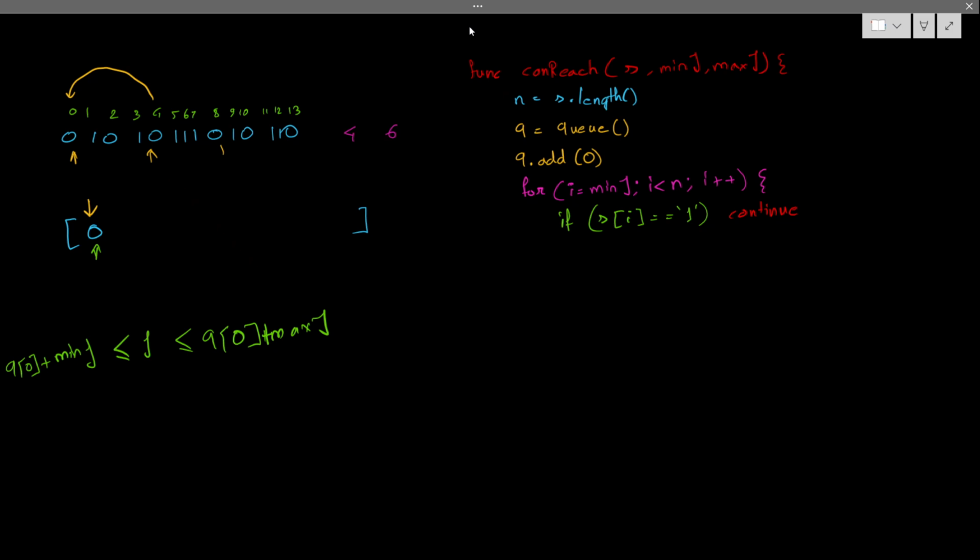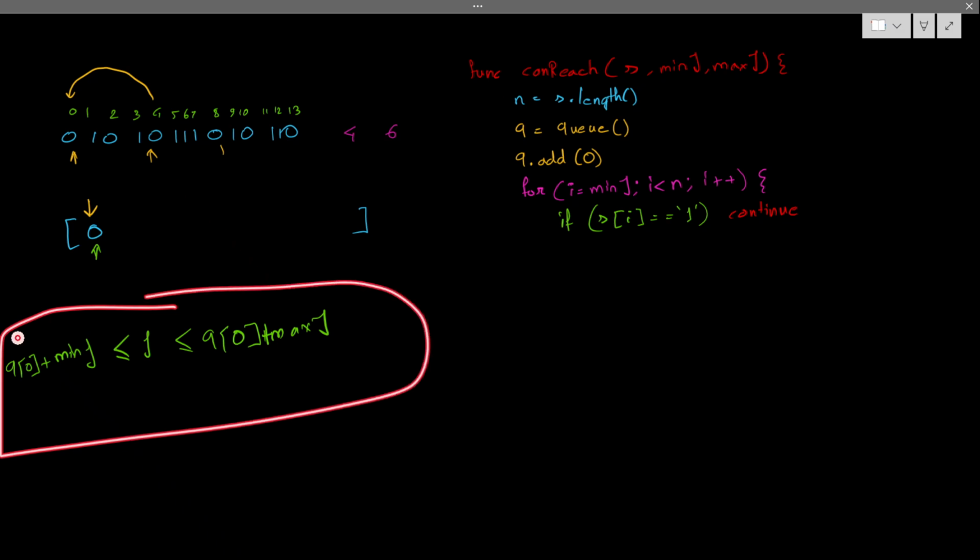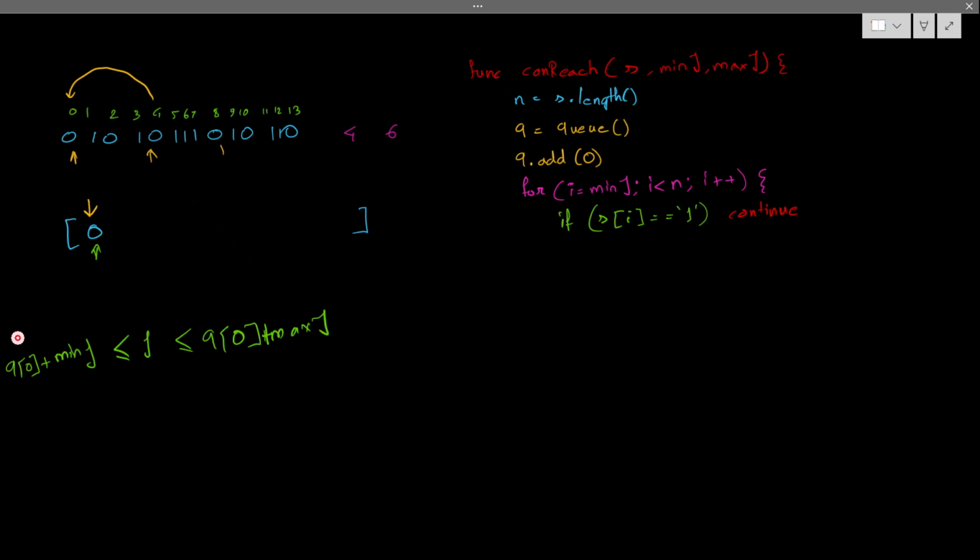So if my index lies between this range, then I'm fine. If it is more than this range, that means I cannot reach from this 0. I need a place that is nearer.